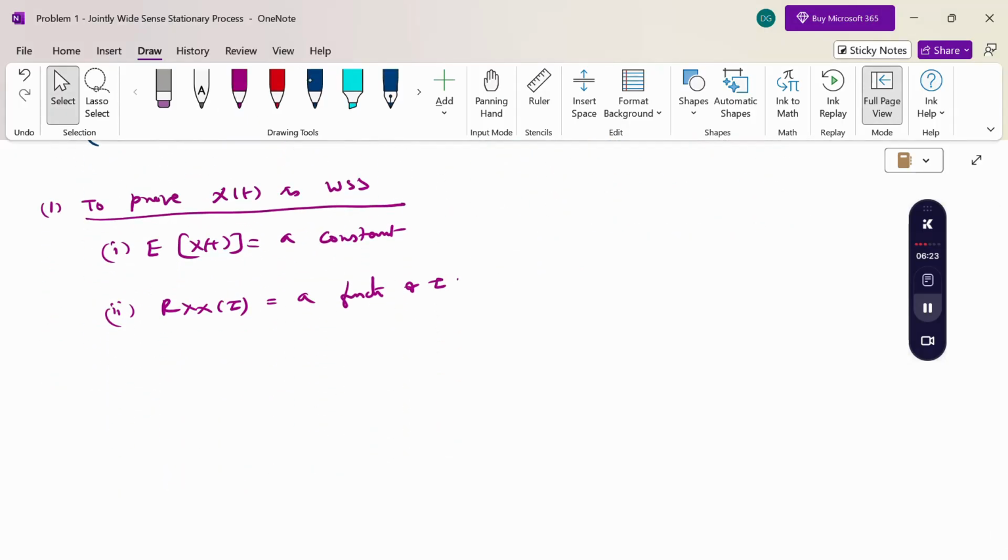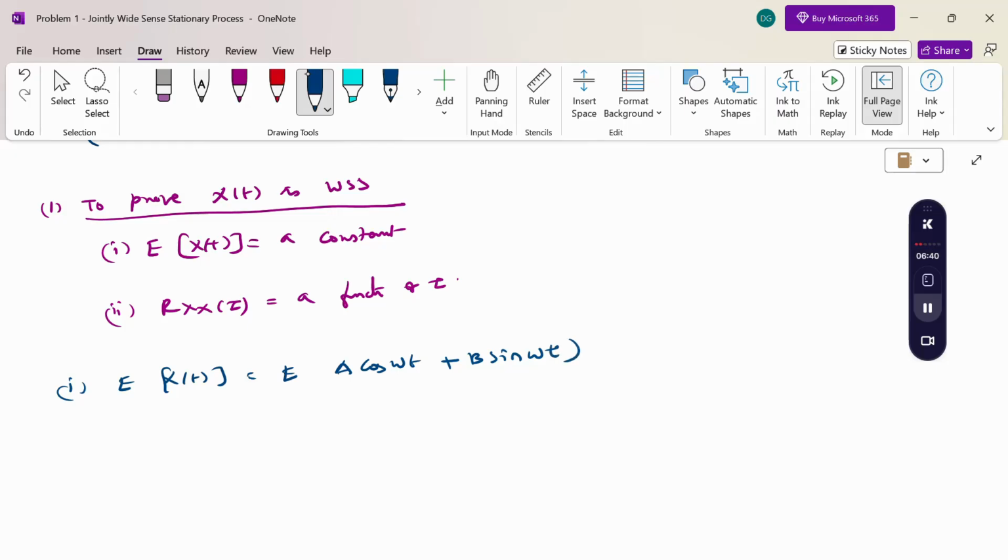The first one: expectation of X(t) is the expectation of A cos ωt + B sin ωt.